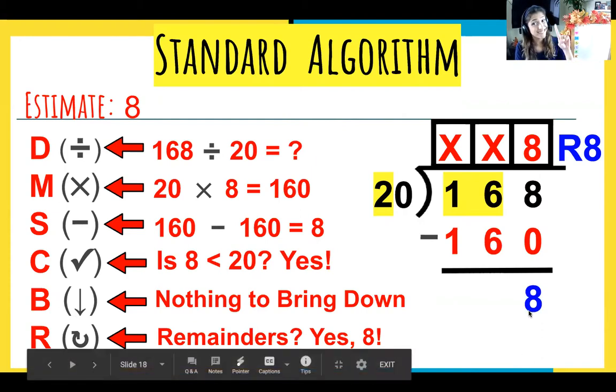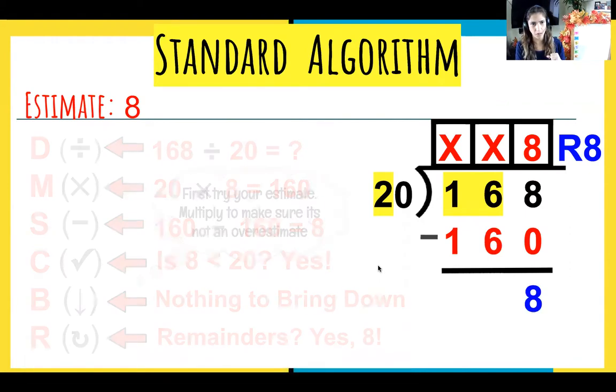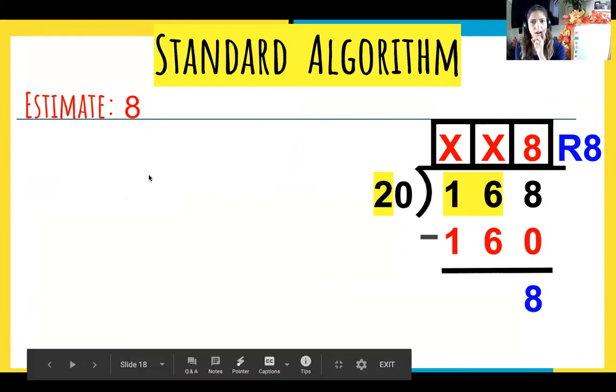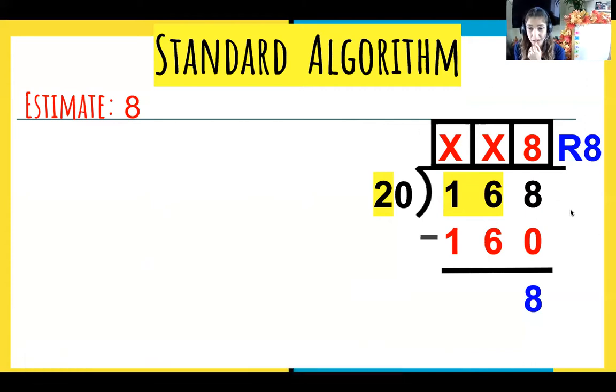But with division, we have the potential to 100% check if this is correct. First, we kind of just eyeball it and we check for reasonableness. So we're looking at our estimate. We're looking at our actual quotient. Is our answer reasonable?